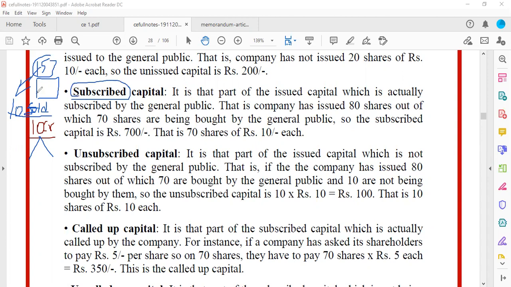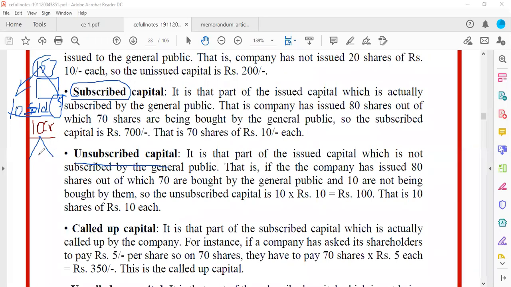Now, apart from those 10, there are 5 other sweets which people did not buy at all. Nobody liked that sweet. People in that area don't prefer that sweet. They did not buy it at all. So those 5 varieties of sweets were not sold. They were there as they were. However much I had prepared, it was left over. This 5 is the unsubscribed capital.